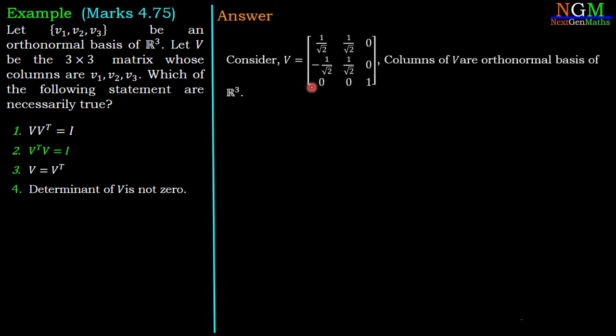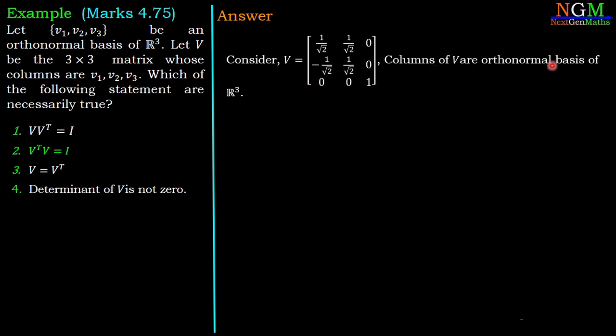Now we are going to check option number 3, which is V equal to V transpose. We use a counterexample. We construct matrix V equal to 1 upon square root 2, 1 upon square root 2, 0 as the first row, minus 1 upon square root 2, 1 upon square root 2, 0 as the second row, and 0, 0, 1 as the third row.